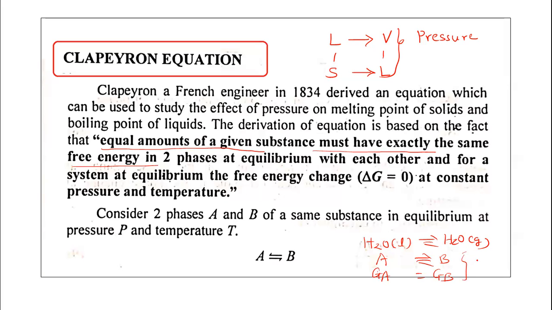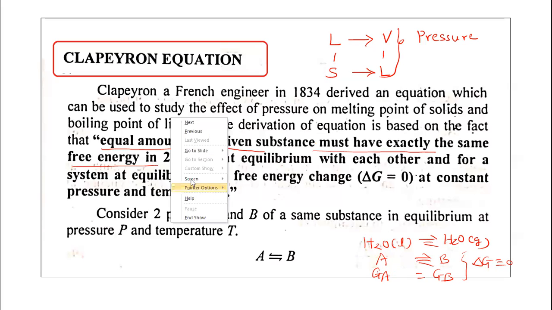Hence, the free energy change delta G becomes equal to zero here, because at equilibrium the free energies are the same. So whenever the substance is present in the two phases, the free energies of the two phases are the same.